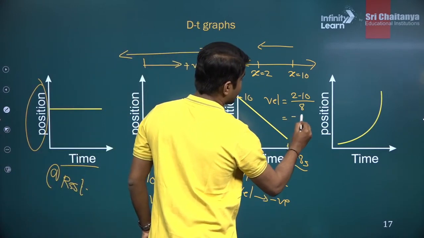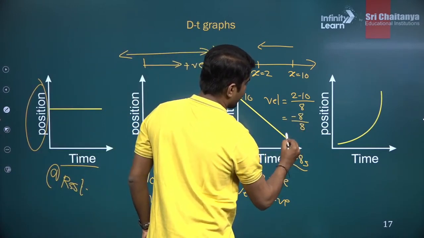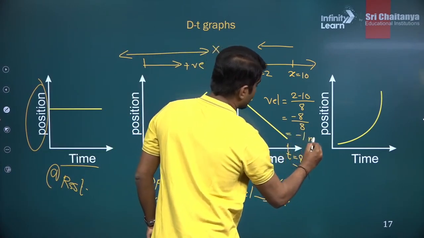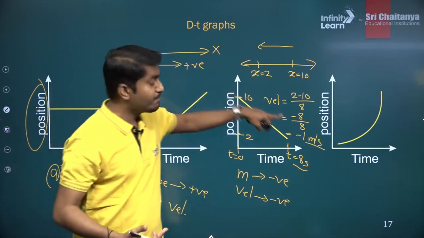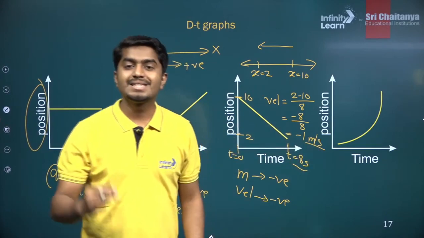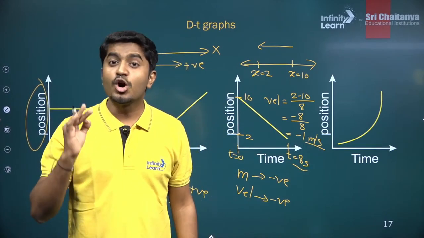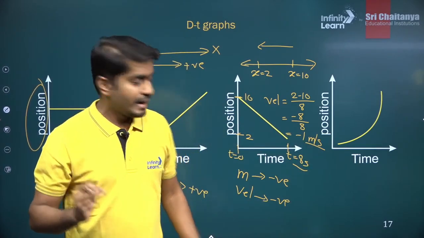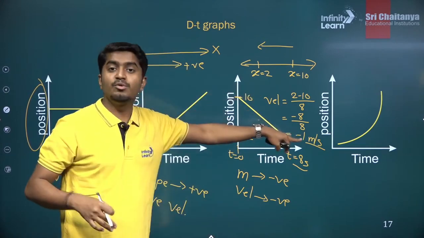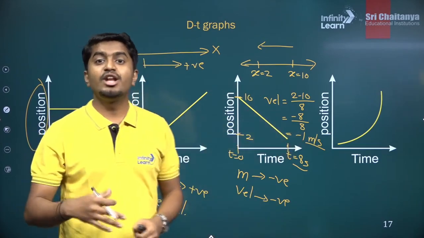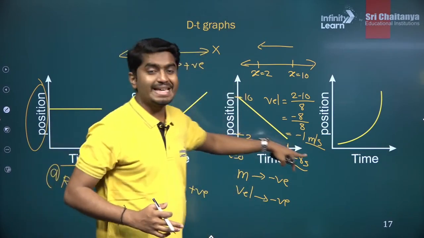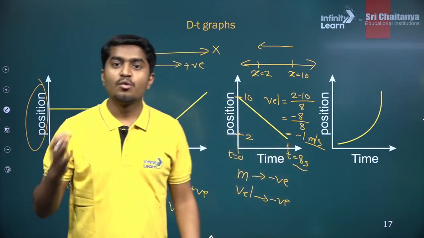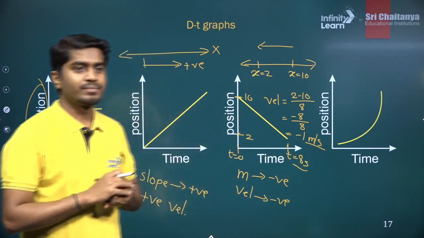So this will be minus 8 divided by 8, which is minus 1 meter per second. That would be the velocity, a constant number, okay? But for the speed, just remove the minus sign. Speed will not have positive or negative. So the speed for this case will be plus 1 meter per second. Clear?